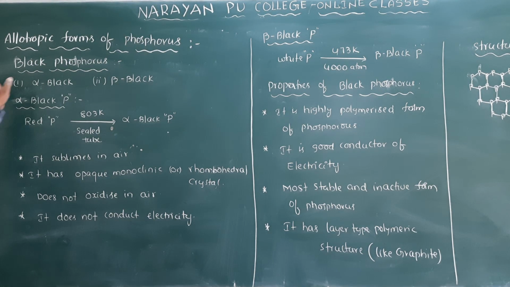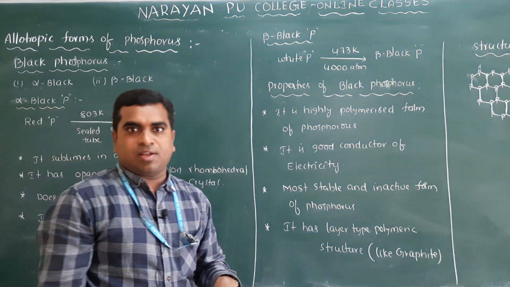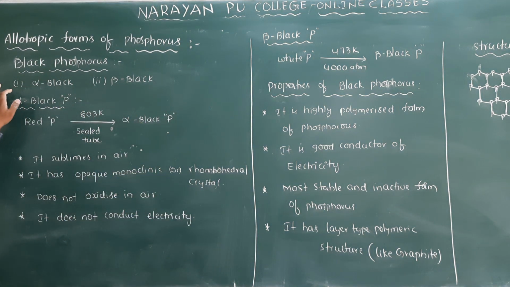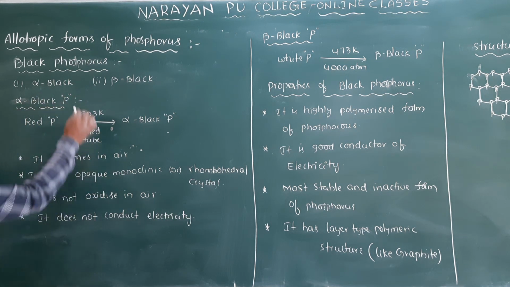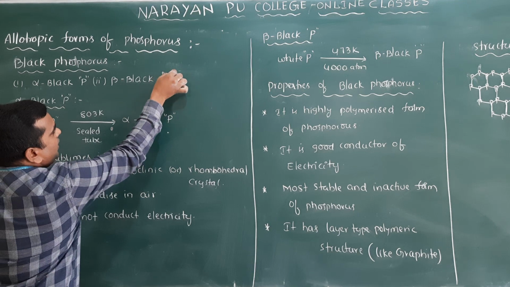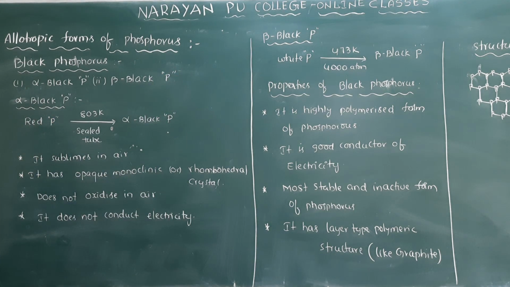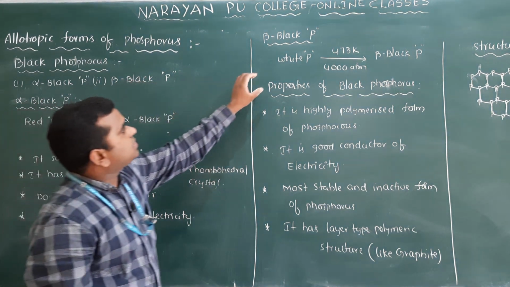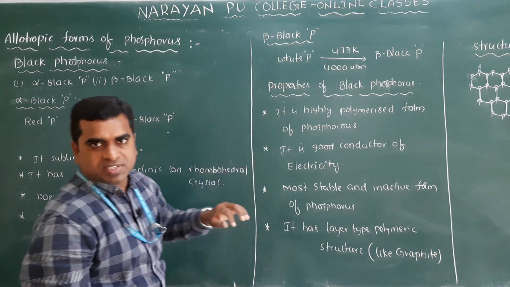So next one is black phosphorus. Clear ma? So black phosphorus, it is two types. One is alpha black phosphorus, and another one is beta black phosphorus. Clear ma? So alpha black phosphorus will be prepared from the red phosphorus and beta black phosphorus is prepared from the white phosphorus. Clear ma?